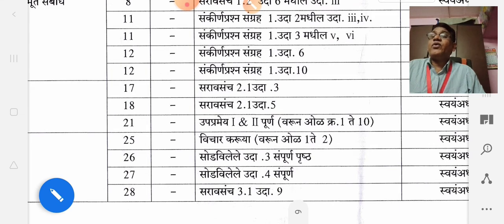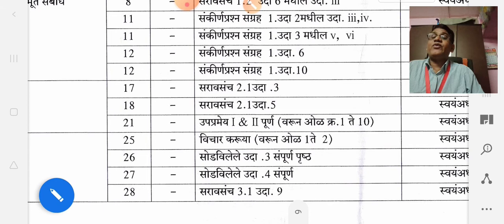Now come to page number 18. Page number 18, that is practice set 2.1 and question number 5 is completely omitted. Okay. Now come to 21.